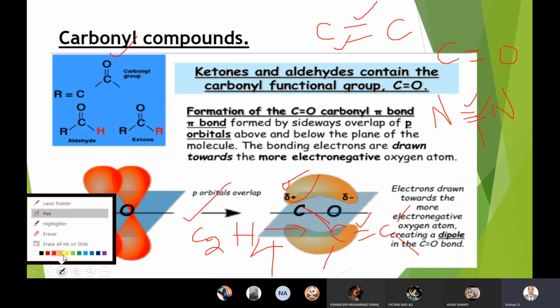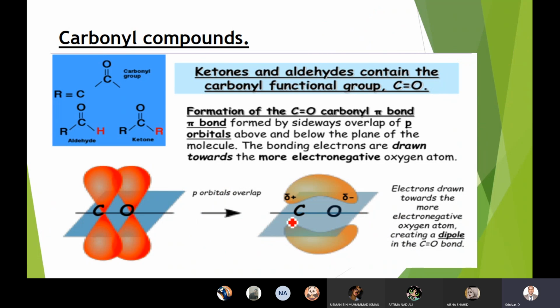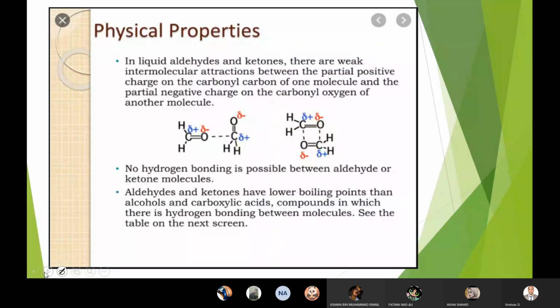Am I clear? So this bonding is also important, because of the electronegativity difference between this carbon and oxygen, there exists polarity. Okay. Now let us talk about the physical properties of carbonyl compounds.